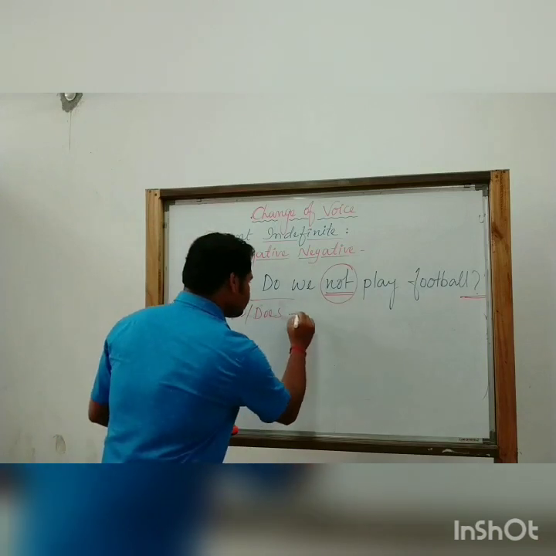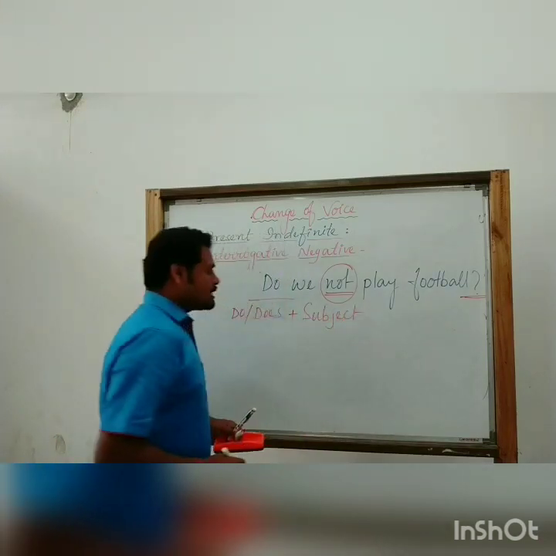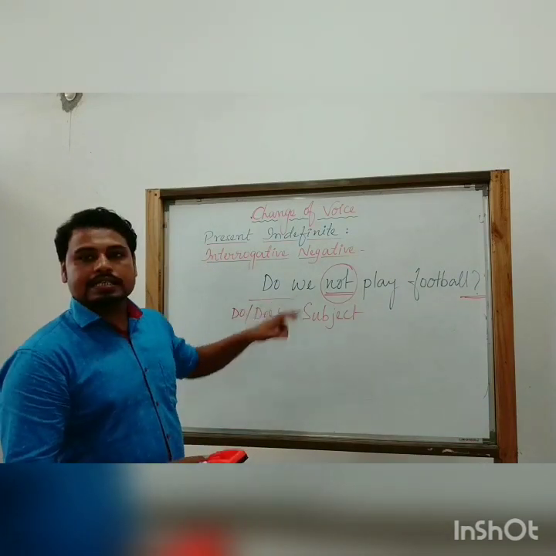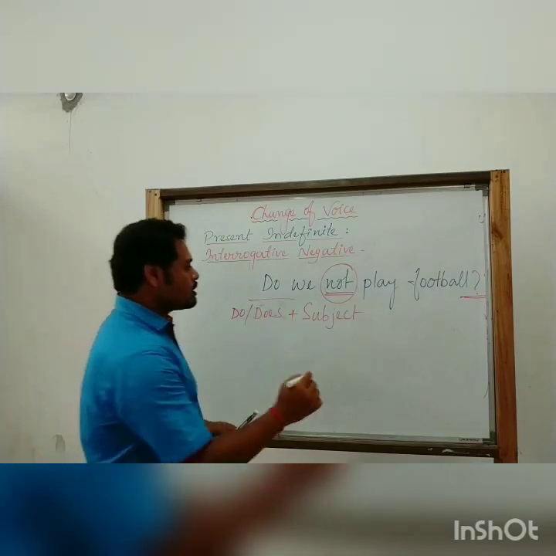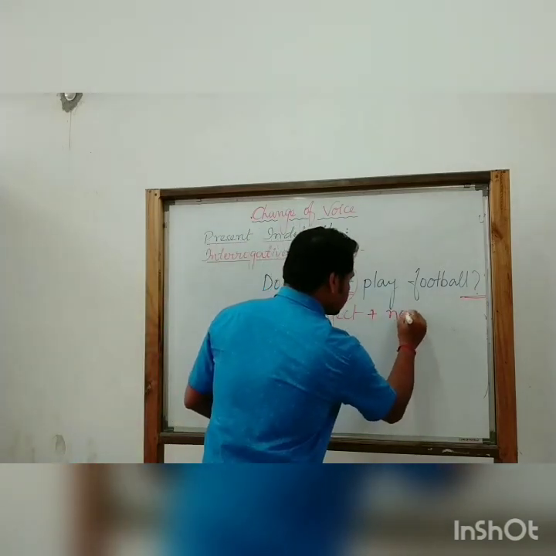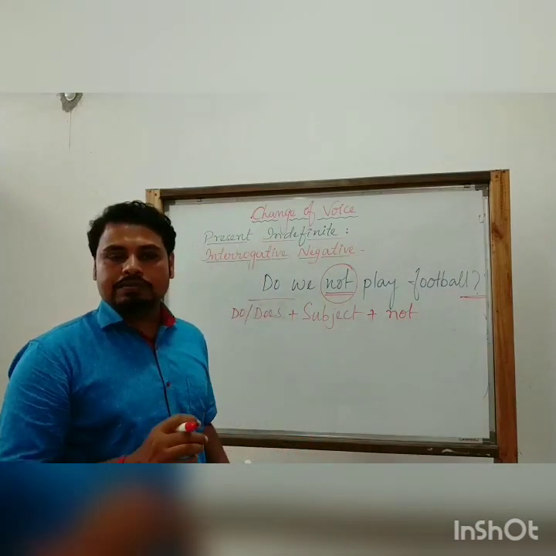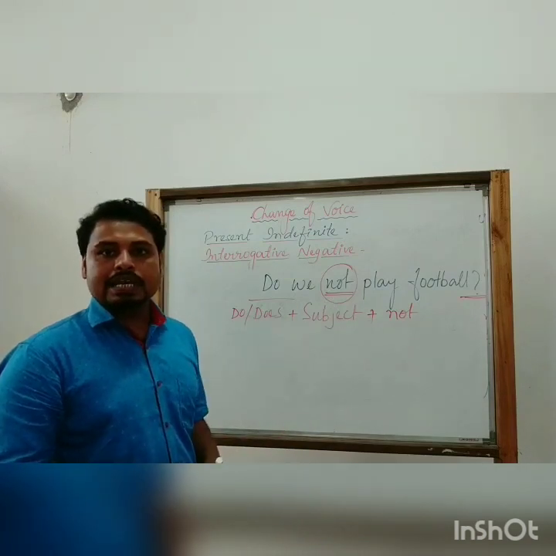After that, subject. As we can see pretty clearly that we have we as the subject here. After that, what we are going to use? We are going to use the negativity of this sentence, that is not. That signifies that the sentence is in negative sense.